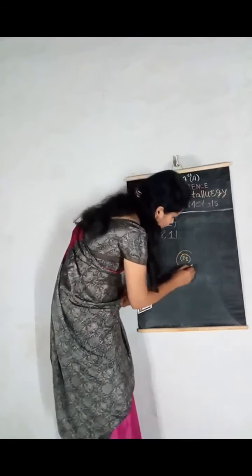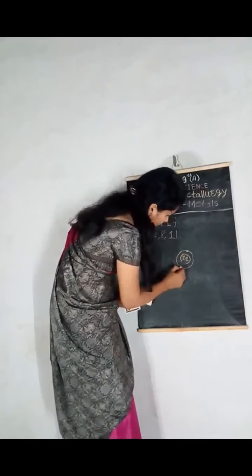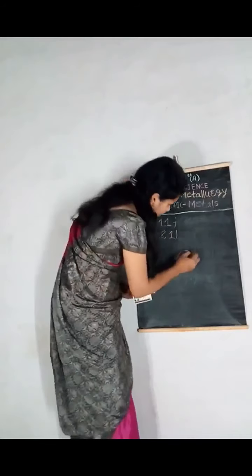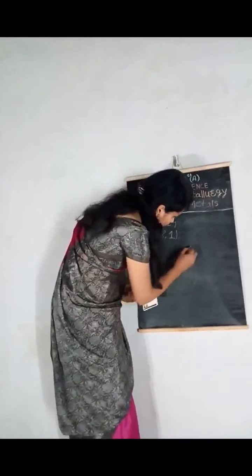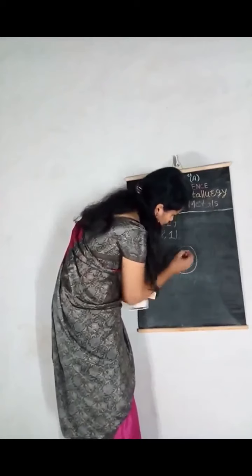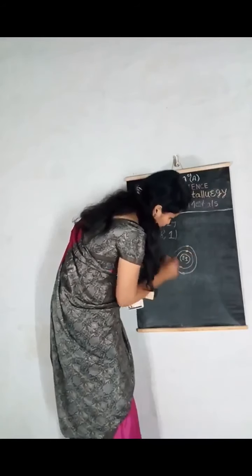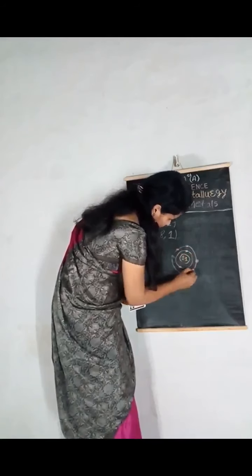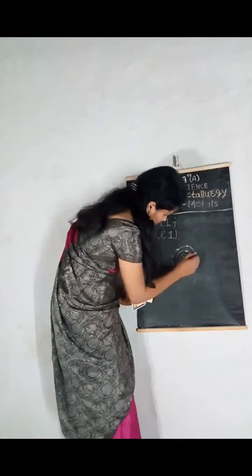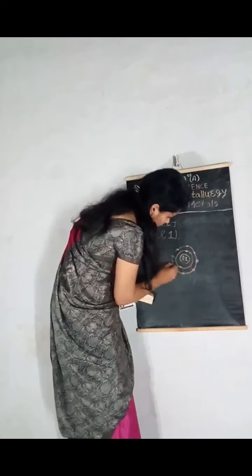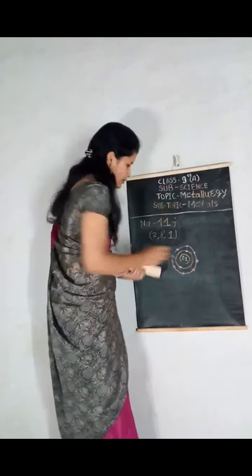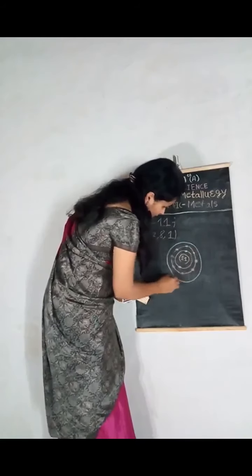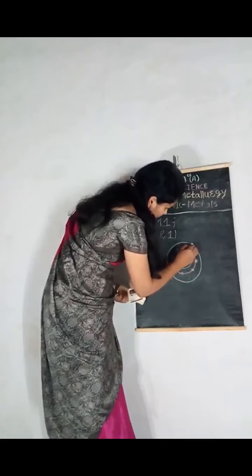In the first shell there are 2 electrons. In the second shell, there are 8 electrons. And in the last shell, only 1 electron is present.